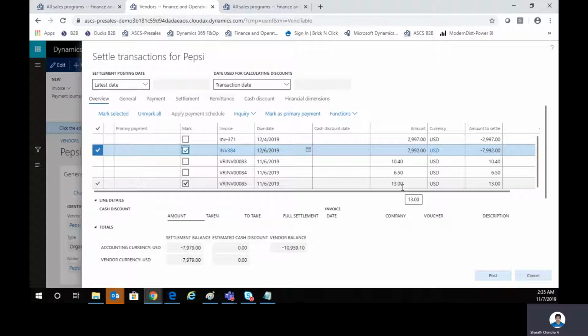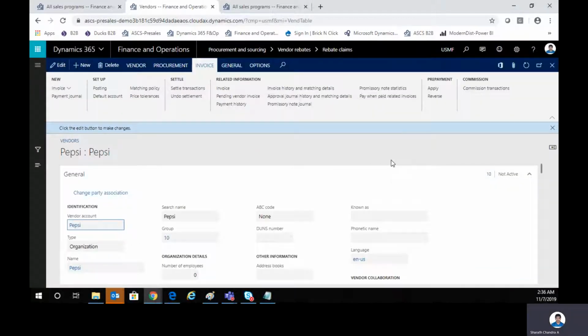If you knock off these two transactions, it would be 7992 minus 13 that would be your balance to the vendor, because that gets knocked off here. This is where you can knock off your vendor balances and the payables from the receivable from the vendor. So I'm going to post that. This is the whole scenario, and it will be the same for your scenario number 4.10.